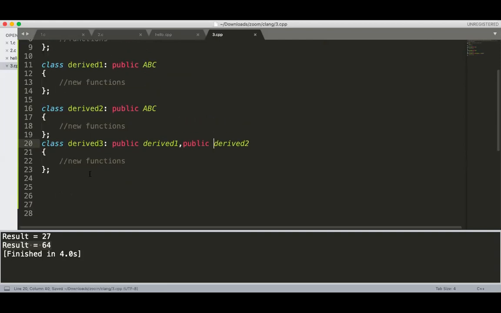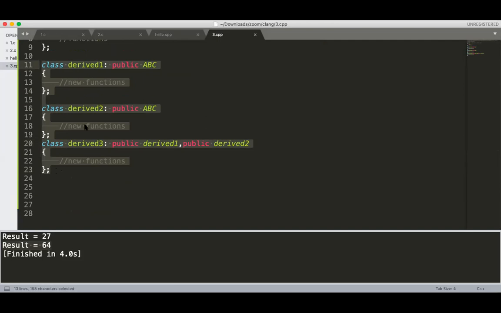Now what is the kind of inheritance here? Look at these three. There are two base classes, Derive1 and Derive2. These are the base classes now, and Derive3 is the child class. One child class, two base classes. Derive1 and Derive2 I am deriving into Derive3, so Derive1 and Derive2 are inherited into Derive3. So what is the kind of inheritance here?